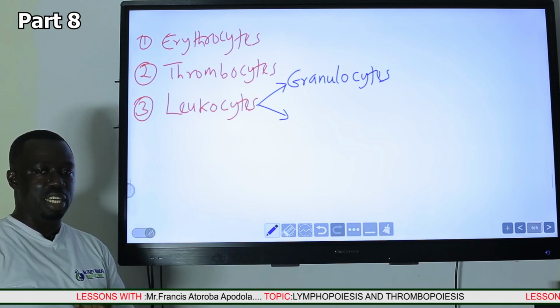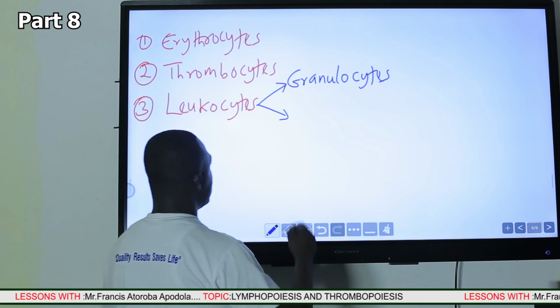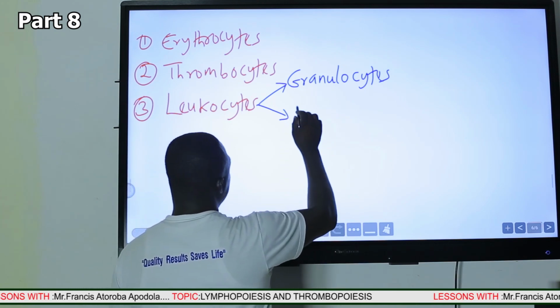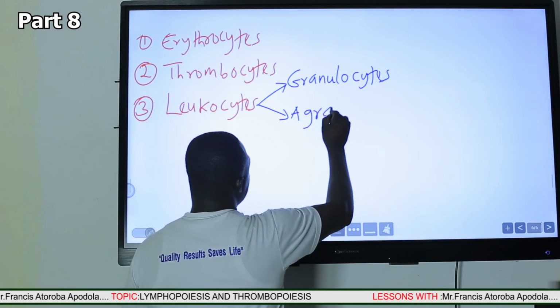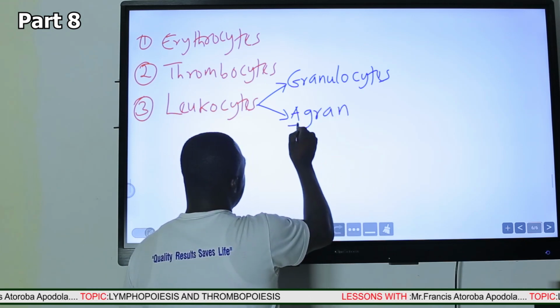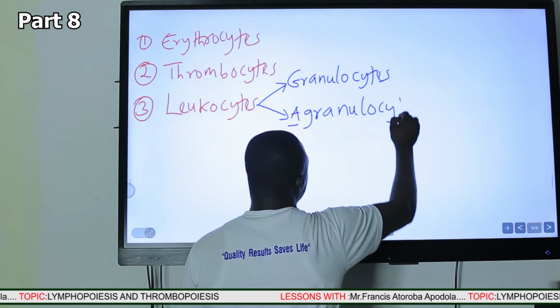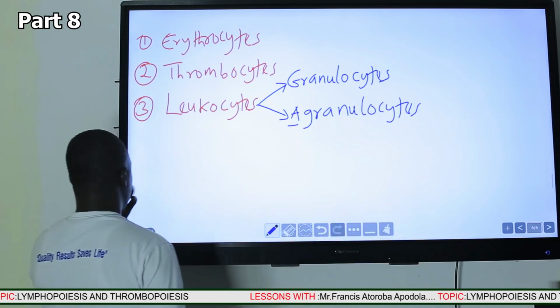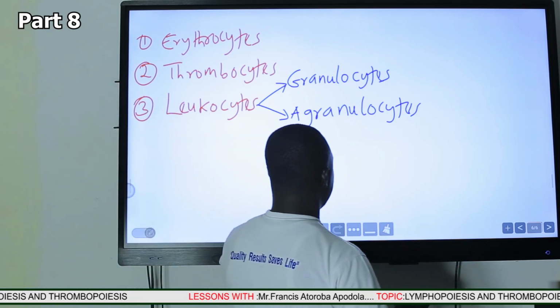That is not to say that they do not have granules, but they did not see the granules when using the stain in light microscopy. Those white blood cells without granules, he described with the prefix 'a', where a means absence. He called them agranulocytes.